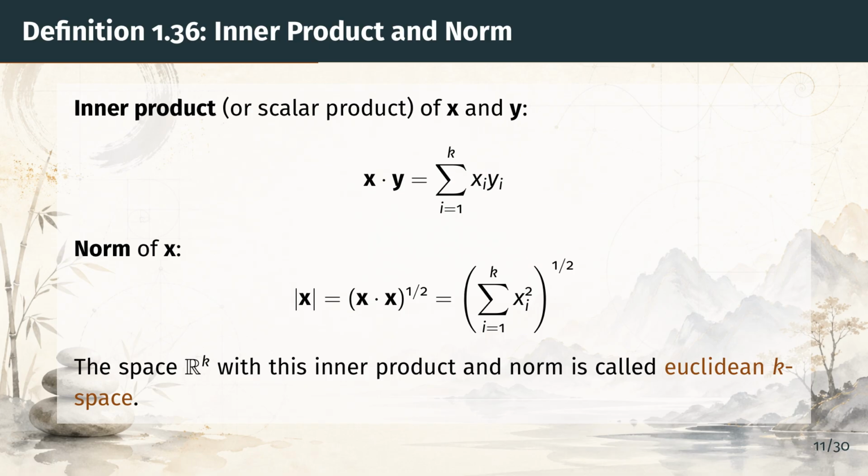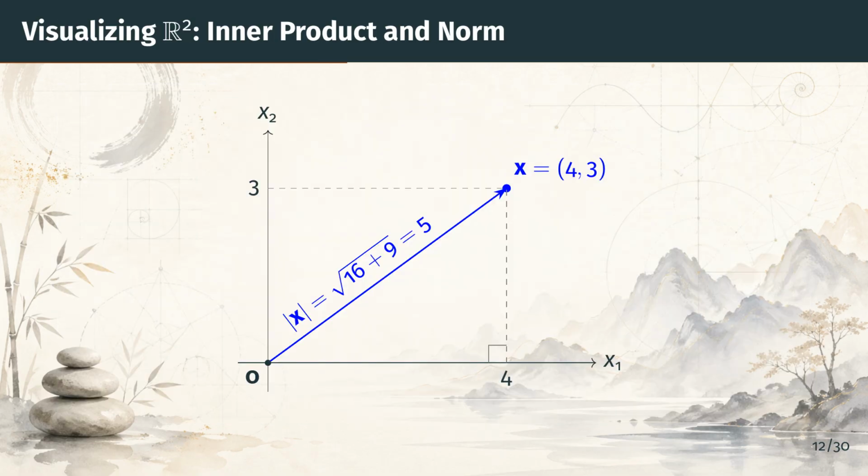Let's visualize these concepts with a diagram. Here is a concrete example in R^2. The vector x equals (4, 3) is shown as an arrow from the origin. Its norm is the length of that arrow, which by the Pythagorean theorem is the square root of 4 squared plus 3 squared, which equals the square root of 25, which equals 5.